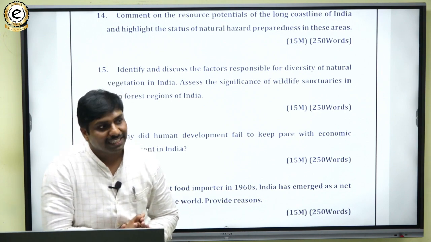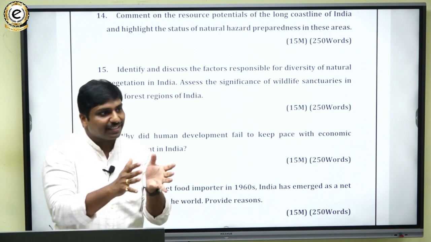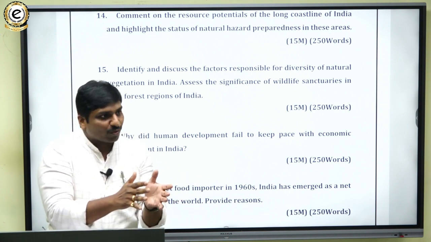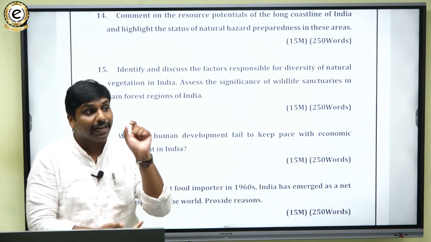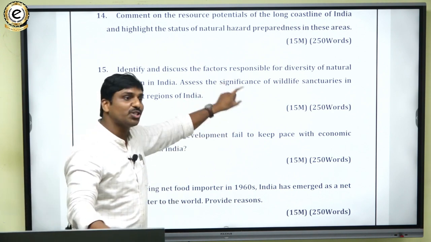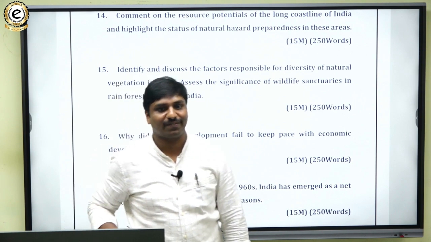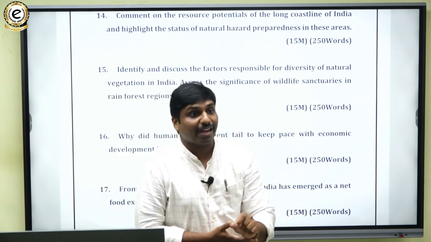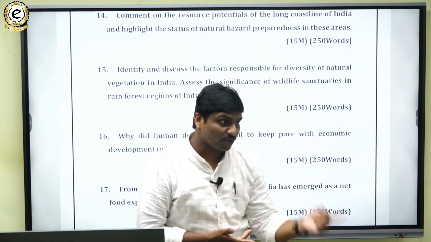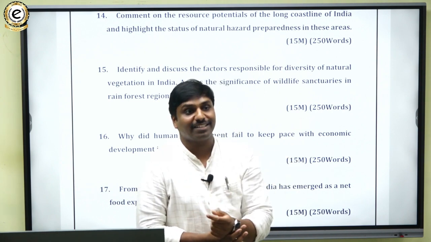But now in this paper, they have shifted their focus from physical geography to human and economic geography. And this question is from the biogeography section, natural vegetation. Again, this question requires knowledge from geography as well as environment and ecology.